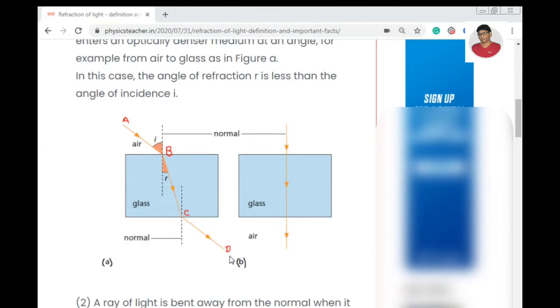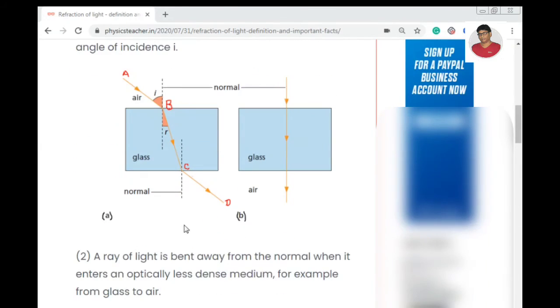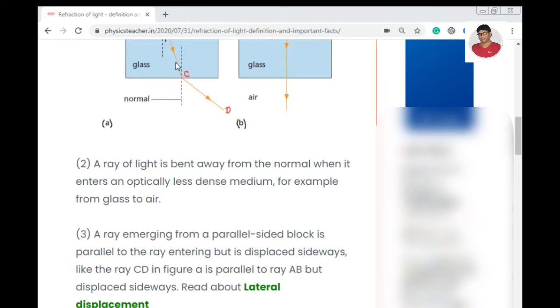The opposite thing happens here when it is moving out from glass to air. A ray of light is bent away from the normal when it enters an optically less dense medium, for example, from glass to air. Here you can see the angle of refraction is more than the angle of incidence.